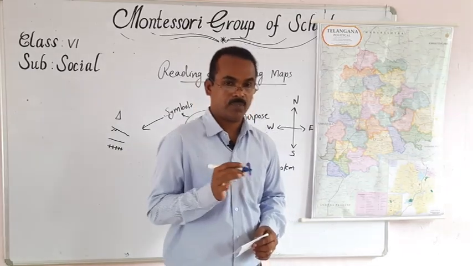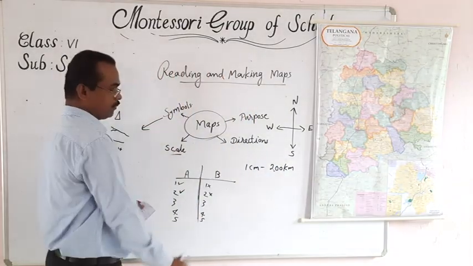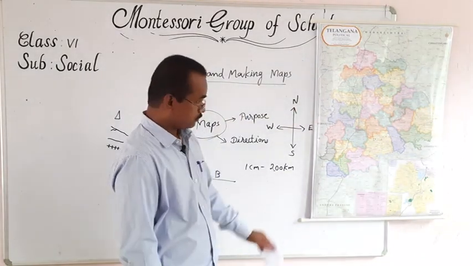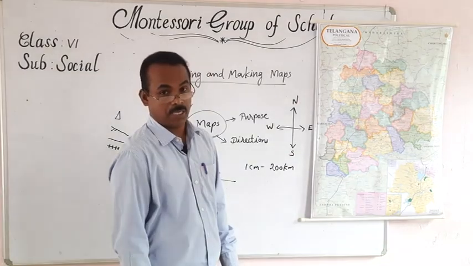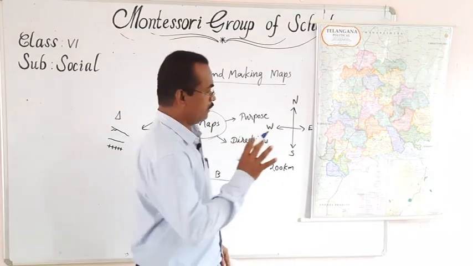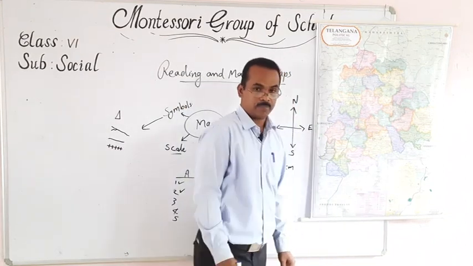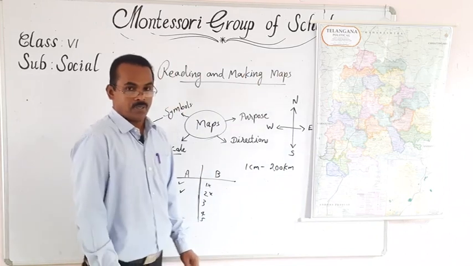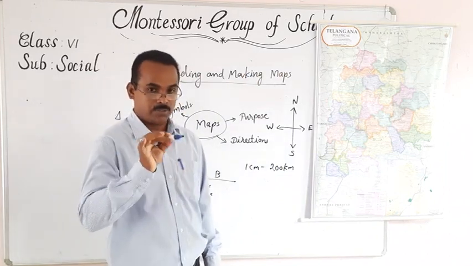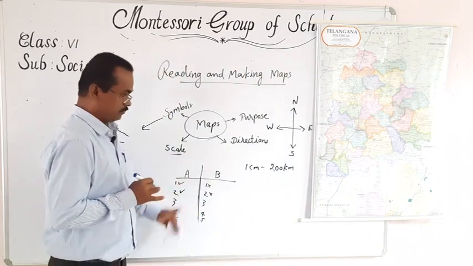We said that when a map is being made, a scale is necessary, because based on the scale, a map maker makes the map. It is not possible to draw a long distance on a small paper, so we always show the actual distance in a reduced manner. That is known as a scale.